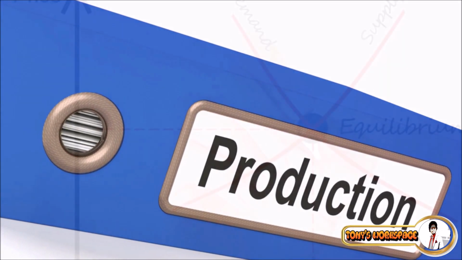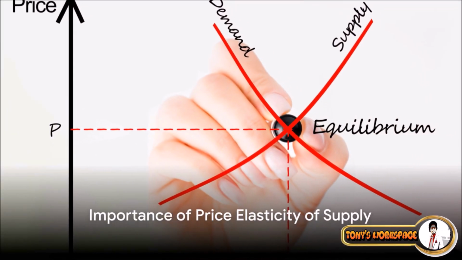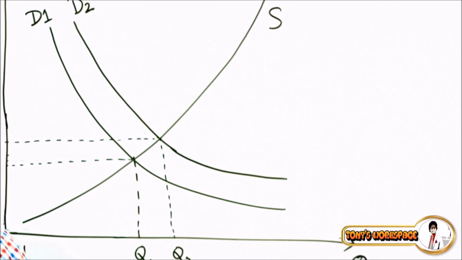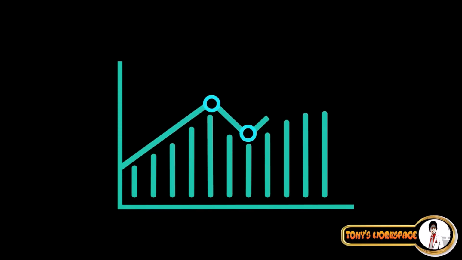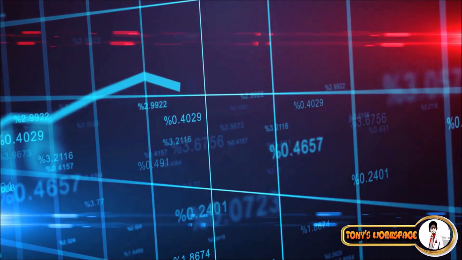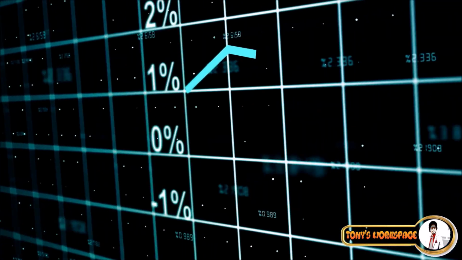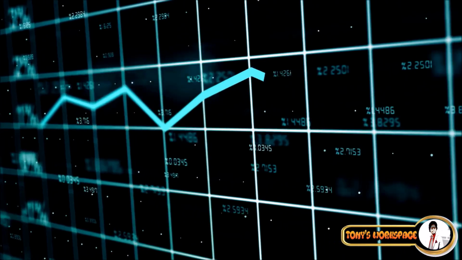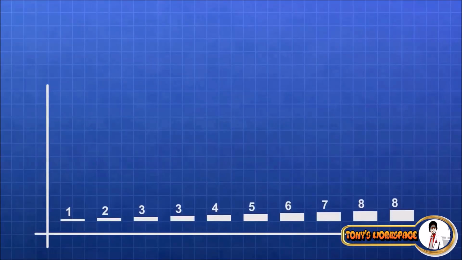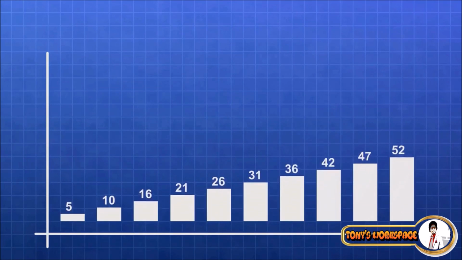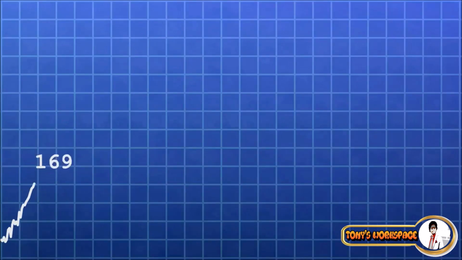So to recap, price elasticity of supply is a measure of how the supply of a good or service responds to a change in its price. It's a vital concept that helps us understand the dynamics of markets and the behavior of sellers. When supply is elastic, it means the supply is sensitive to price changes. When it's inelastic, the supply is less responsive to price changes. And the degree of this elasticity is determined by various factors, such as the availability of raw materials and the nature of the production process.